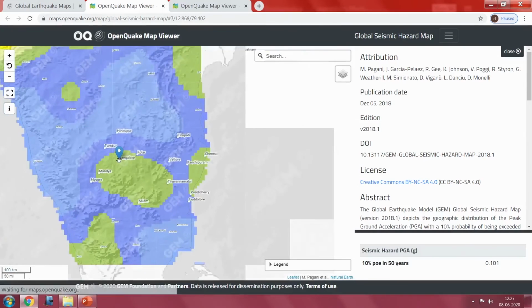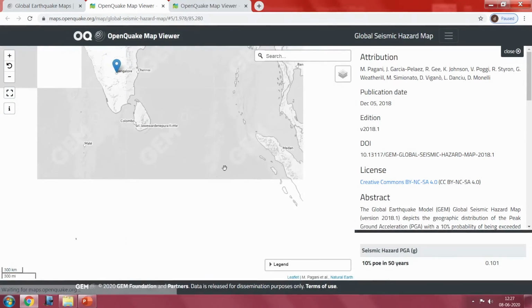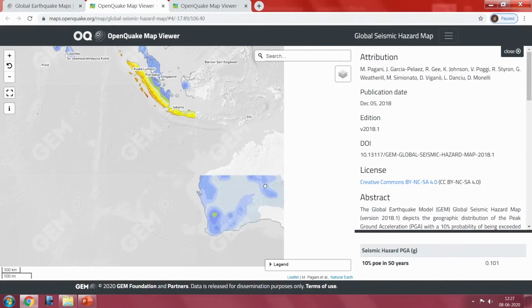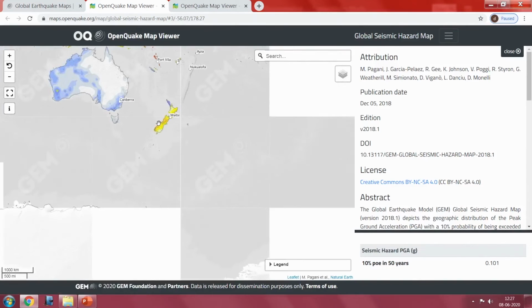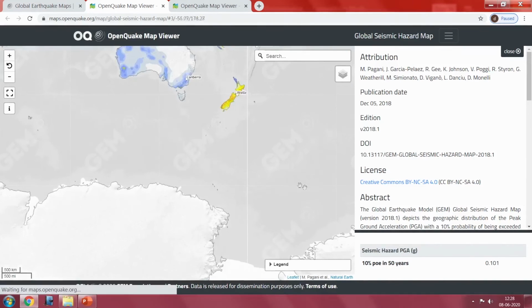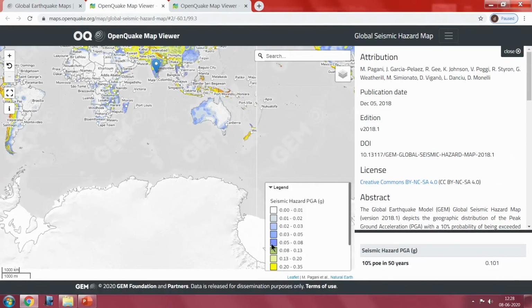Bangalore is in a green color. How much is the green hazard? Let's see the legend here. So you can see this was about 0.08 to 0.13.